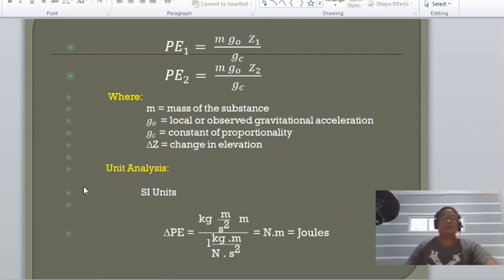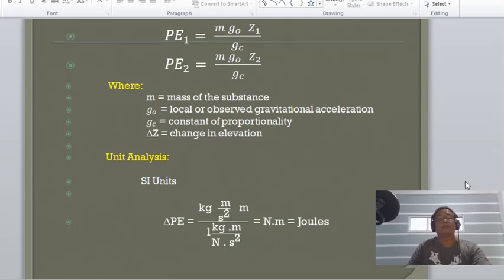Okay, so substituting now the values and then eliminating units which are the same, the remaining unit now is in Newton meter or joules. Okay, so if we want to get the unit in kilojoules, of course, we divide this value by 1,000 to make it kilojoules. Okay?